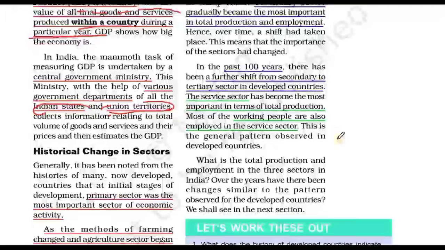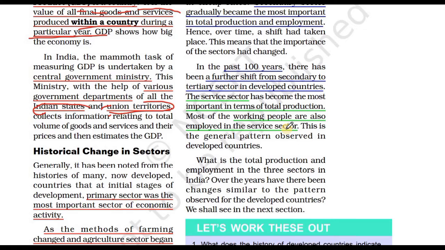Now if you see the third phase, you will find that in the last or past 100 years, there has been a shift from the secondary to the tertiary sector in developed countries. India is a developing country, so generally the shift is from primary to secondary, and from secondary to tertiary sector.